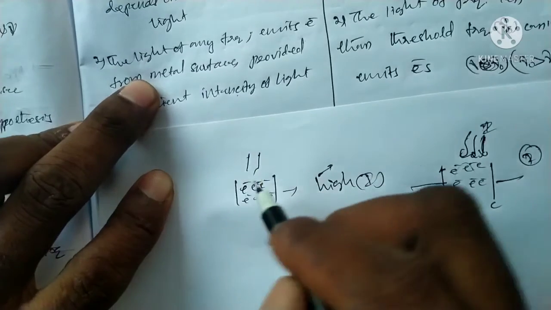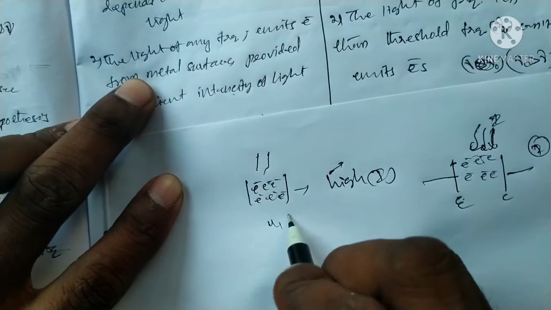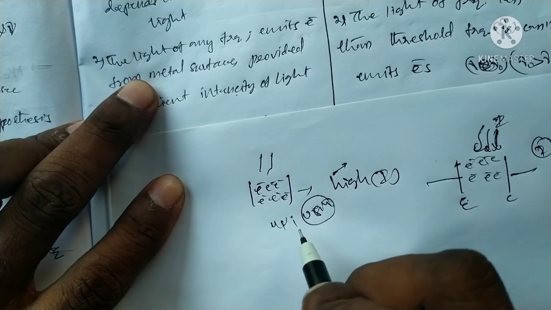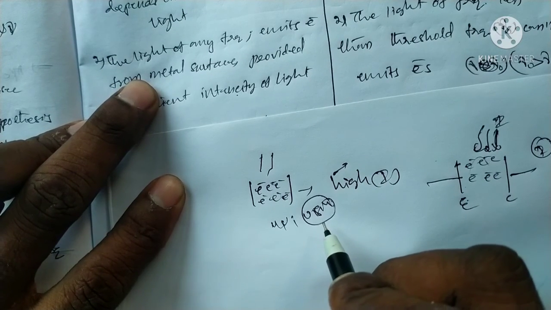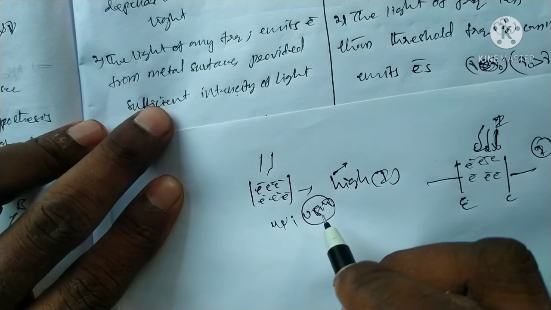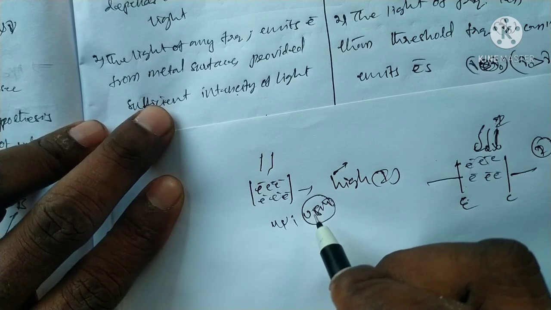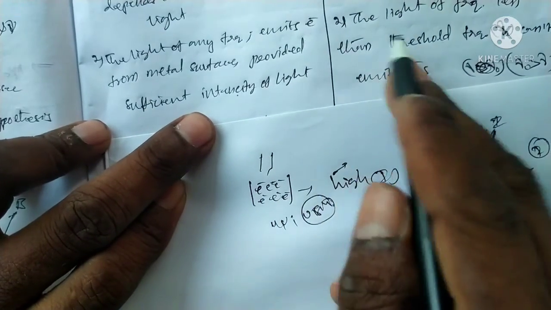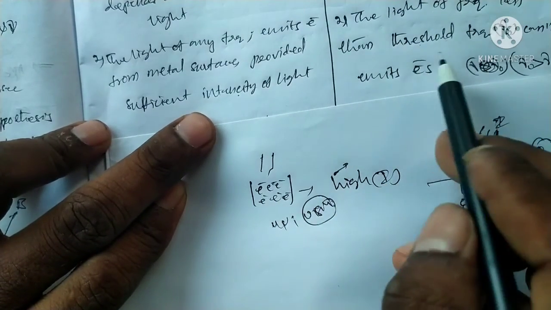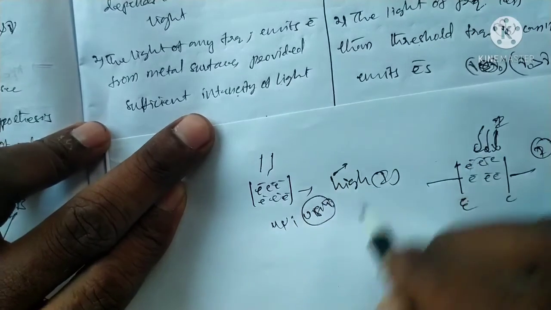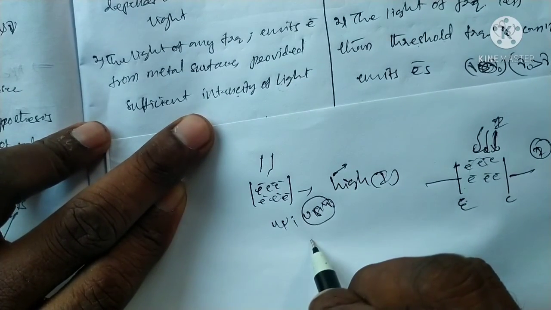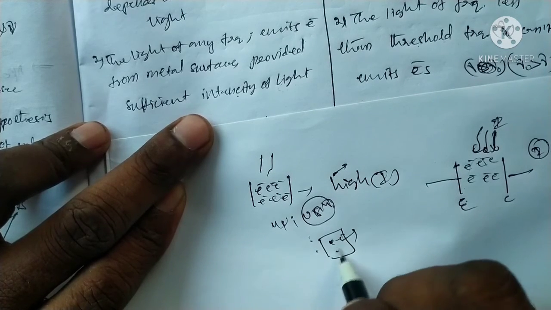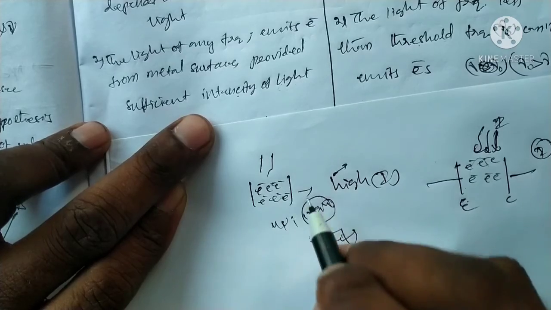Any sufficient light, suppose UV, visible, IR, gamma ray, X-ray, any frequency in the electromagnetic spectrum can be used if it provides sufficient intensity. Even light of frequency less than the threshold frequency can be used, and according to wave theory the electron can be emitted from the metal surface.